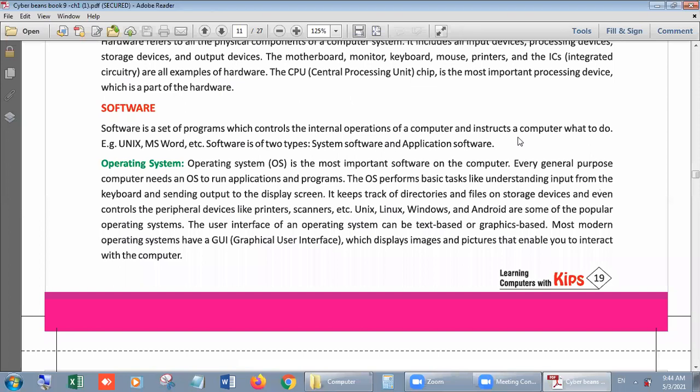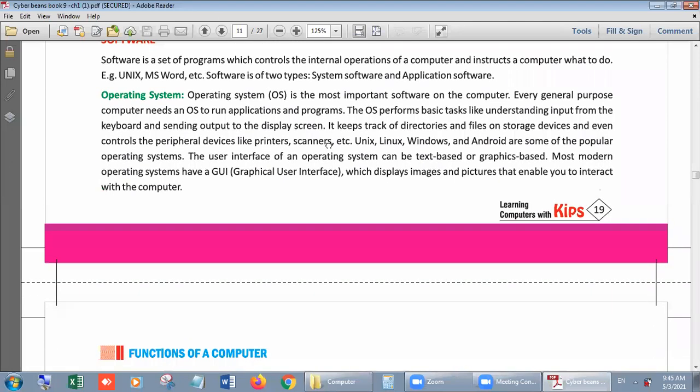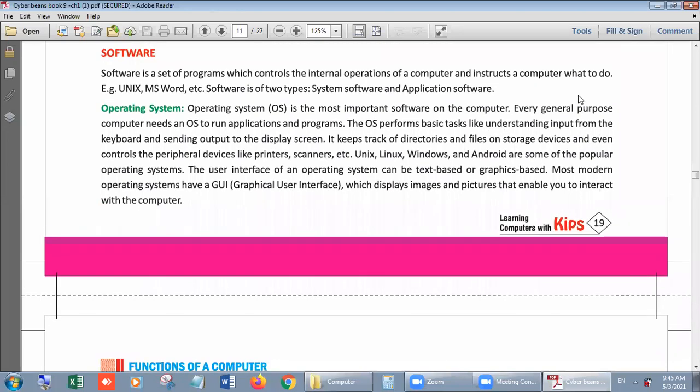Next is hardware. After hardware, next is software. What is software? Software is a collection of some commands. When we collect some commands, it creates a program, and when we collect some programs, it creates software, right? So software we can further divide into, like, operating system. What is an operating system? I told you that as a principal in the school is a very important part of the institute, and everything is controlled by him or her, in the same way, in a computer, the operating system controls everything, right?